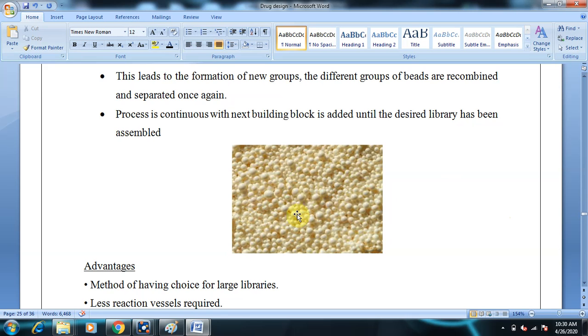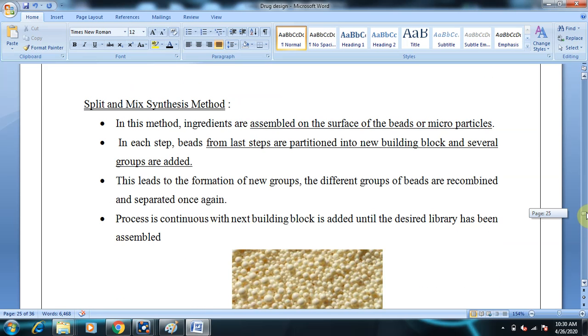We can write down the beads are microporous and they are spherical and they are made up of polymer resins. They act as solid supports, so they will be having very large surface area, and on which the synthesis of the compounds will occur. So in this method, ingredients are assembled on the surface of the beads or microparticles.